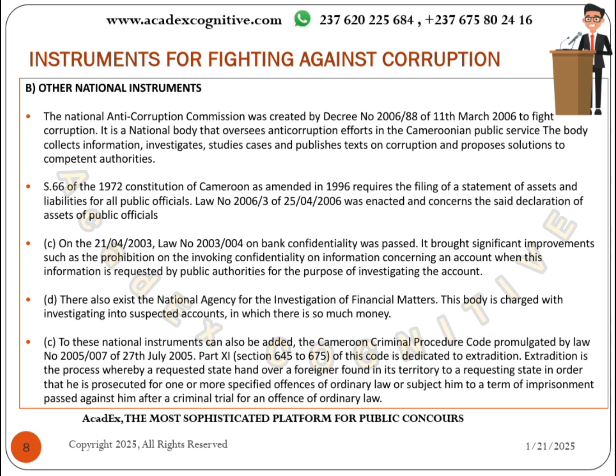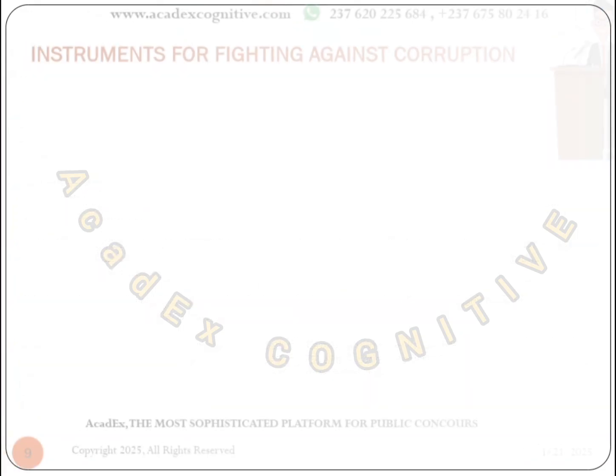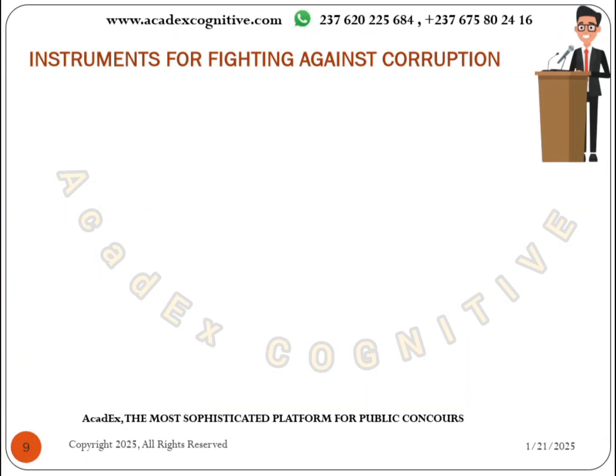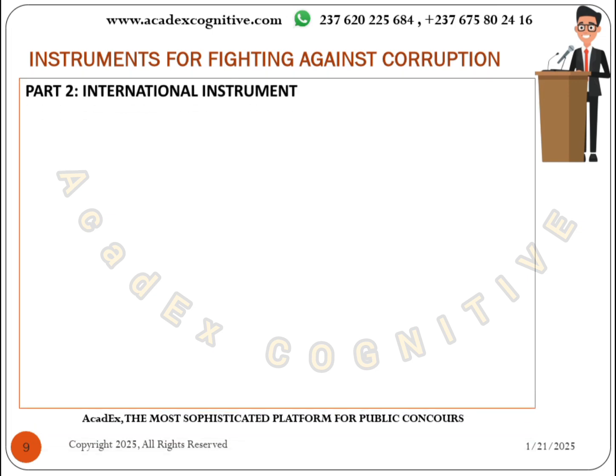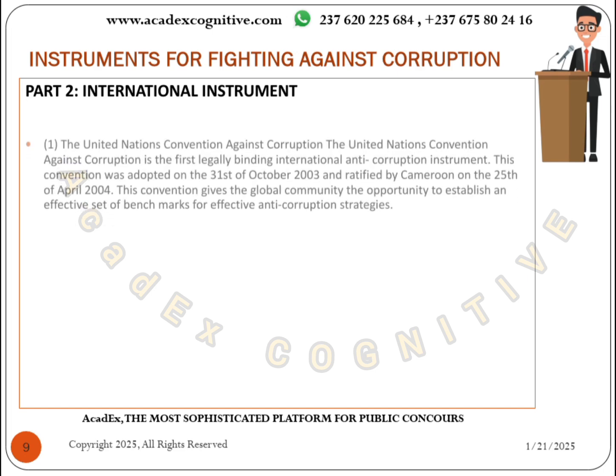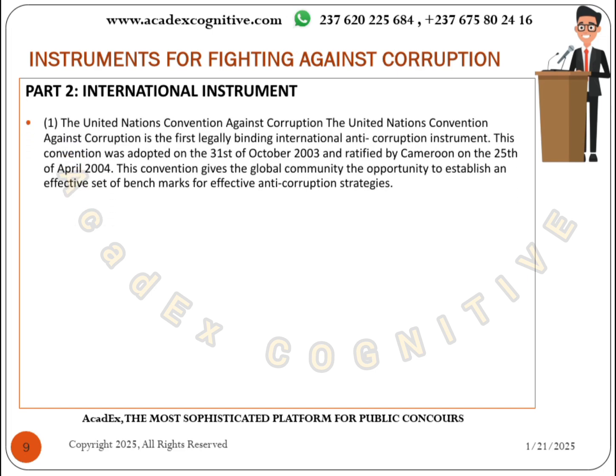To these national instruments can be added the Cameroon Criminal Procedure Code. It was promulgated by Law number 2005/007 of 27 July 2005. It also talks on corruption. So that is it about the national instruments fighting against corruption. Now we are going to look at the international instruments. Under international instruments, we shall discuss the United Nations Convention Against Corruption.